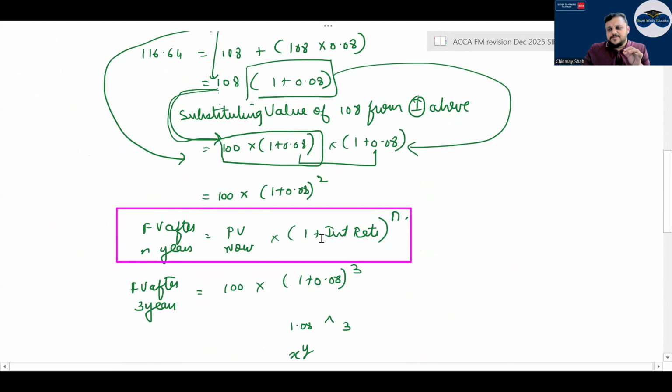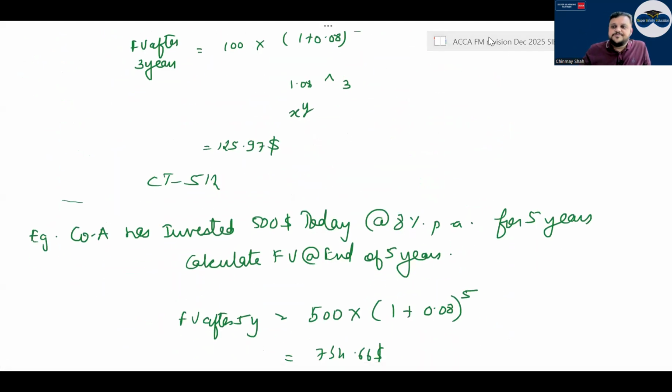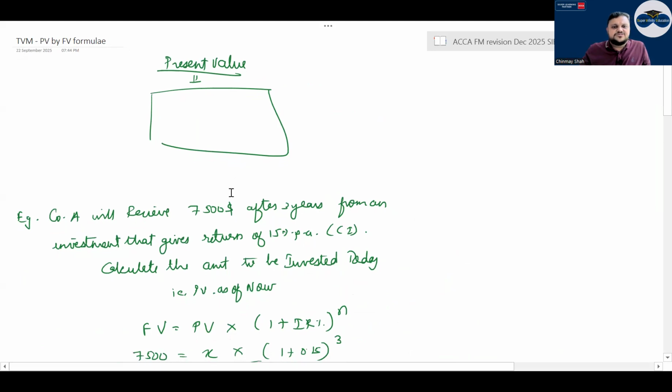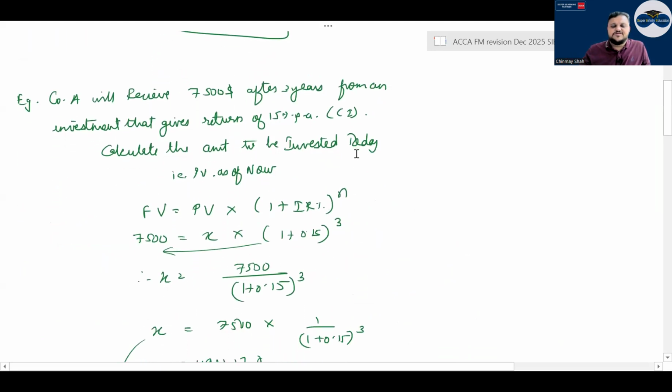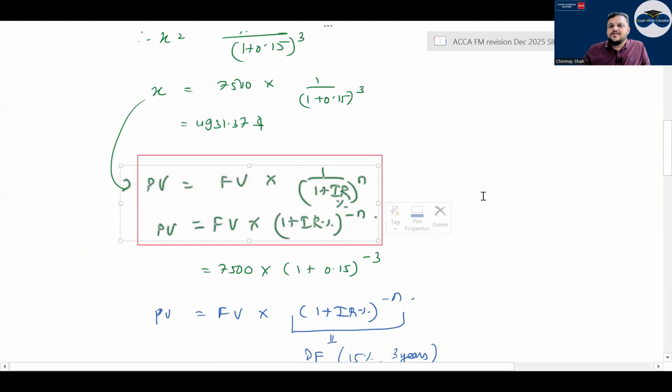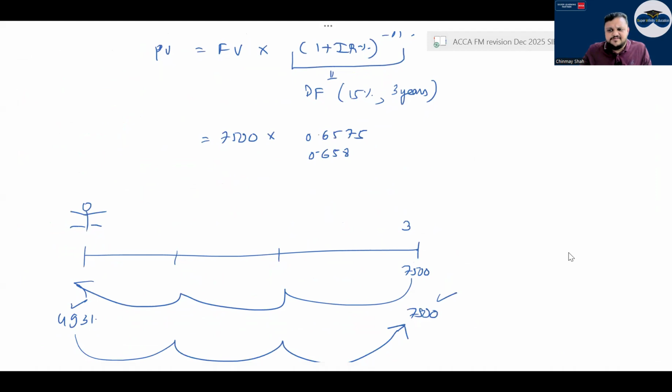So the future value formula is: FV, or future value after n years, is equal to present value now into 1 plus the interest rate raised to n. From future value only, you get the present value formula, but we are only going to do it for the compounding method, correct? So if 7,500 is received after 3 years, how is the formula? Present value is equal to future value into 1 divided by 1 plus the discounting rate raised to n. That is, present value is future value into 1 plus the interest rate raised to minus n, because from the denominator it comes to the numerator.